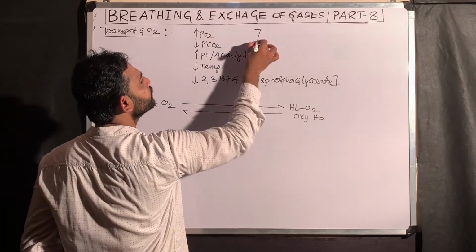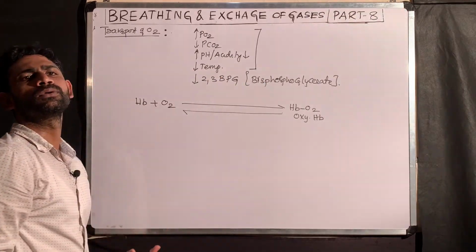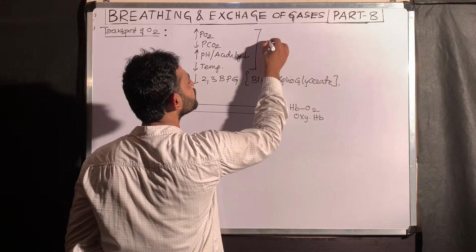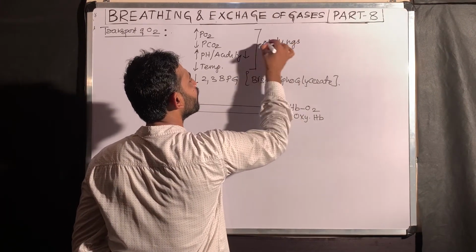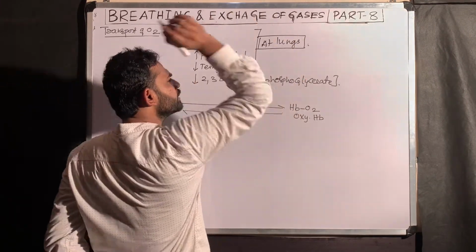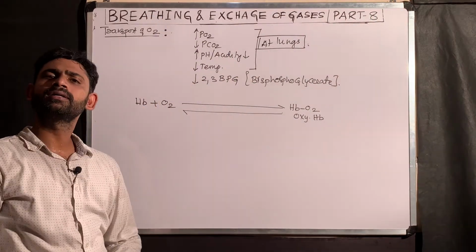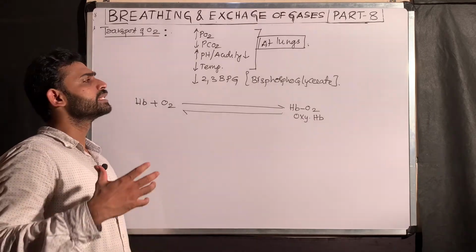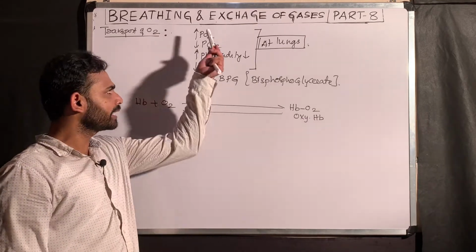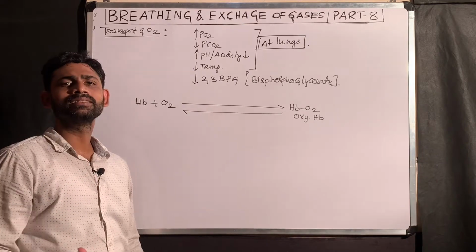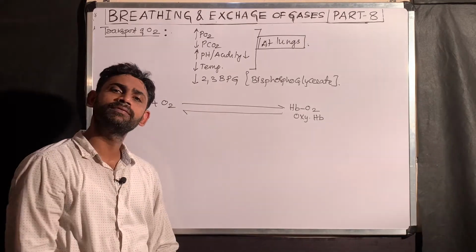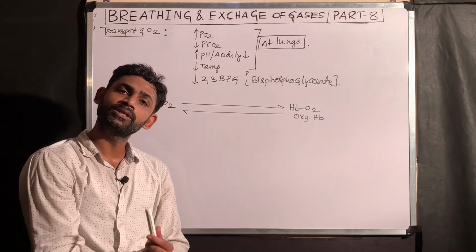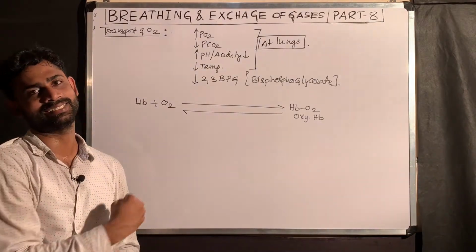Now I am asking you, high PO2, low PCO2, where is it present? Definitely at lungs. At lungs there is a formation of the oxyhemoglobin. That's correct. But what we need to understand is that there are a number of factors at the lungs that influence the formation of oxyhemoglobin. These are the factors influencing the formation of oxyhemoglobin at the lungs.